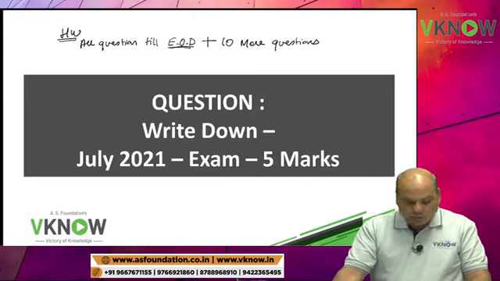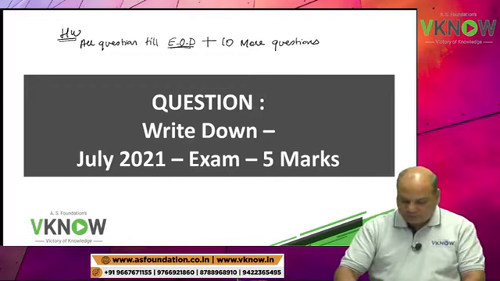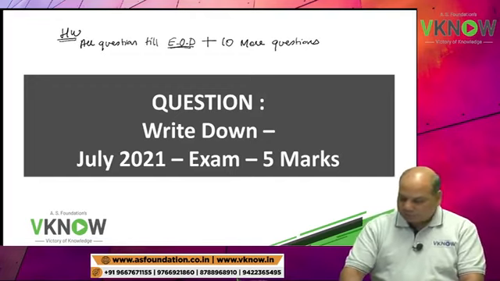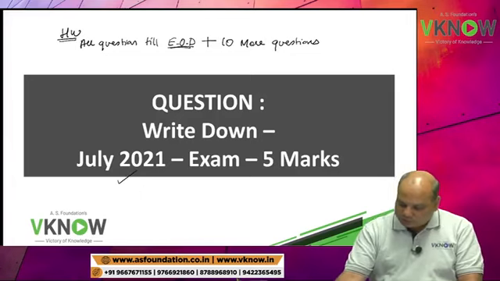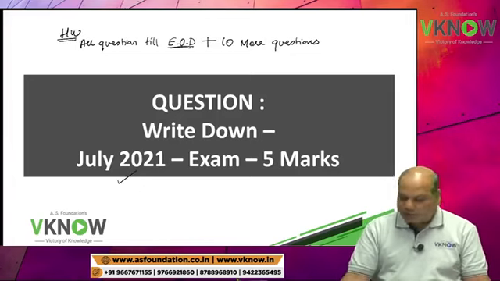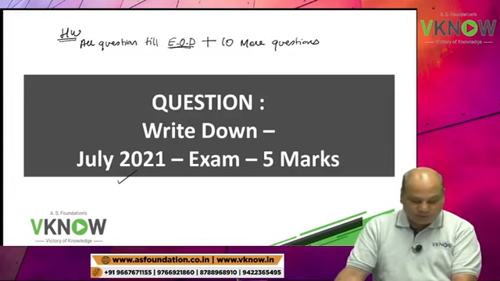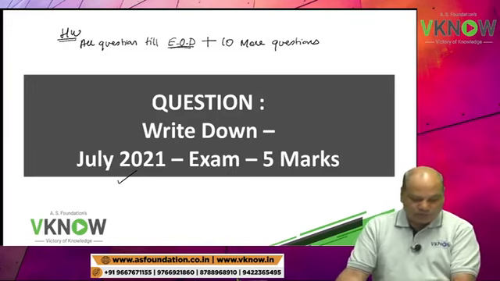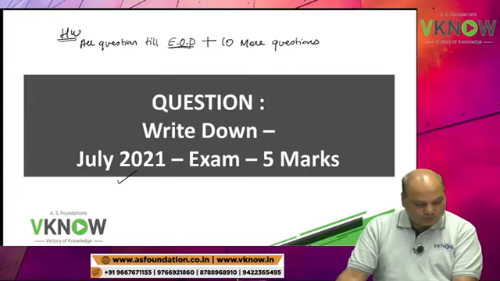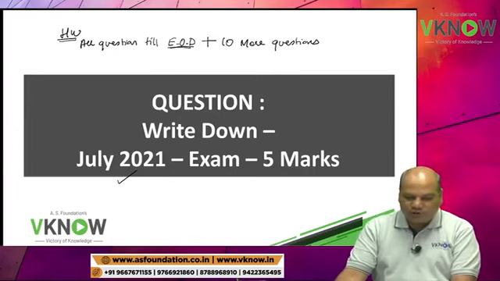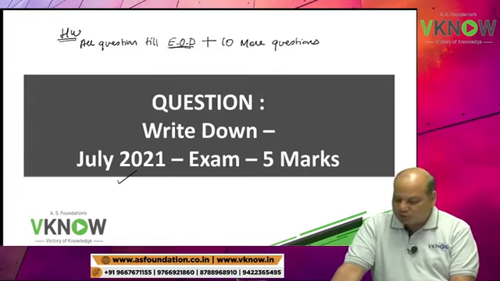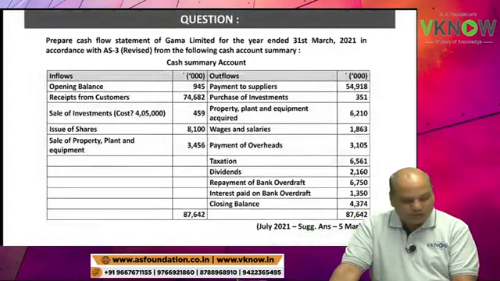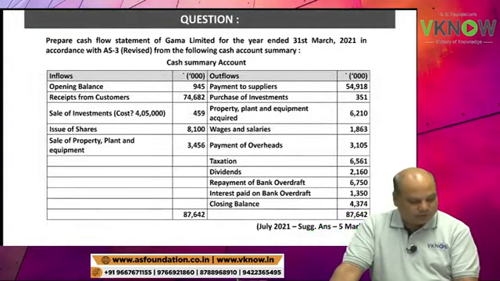So now we'll come to the next question. Write down the question, July 2021 exam for only 5 marks. You will say, sir, what is 5 marks? 5 marks are useless. Still write it down if 5 marks are useless for you.